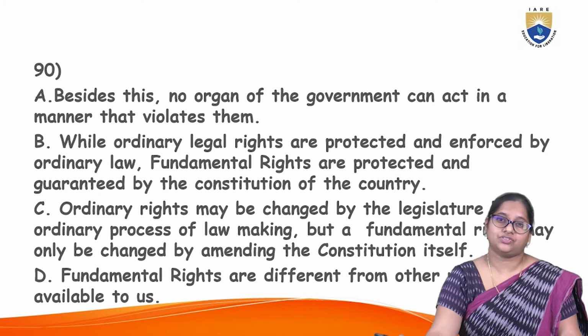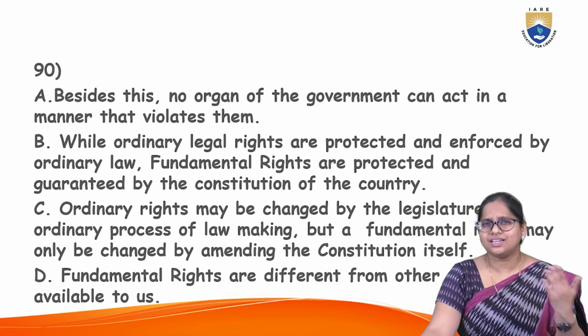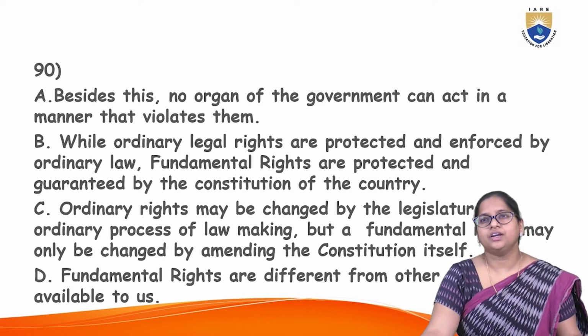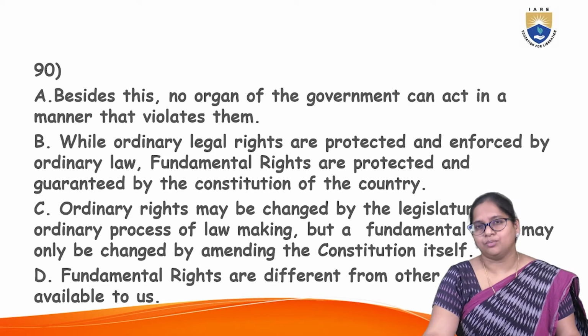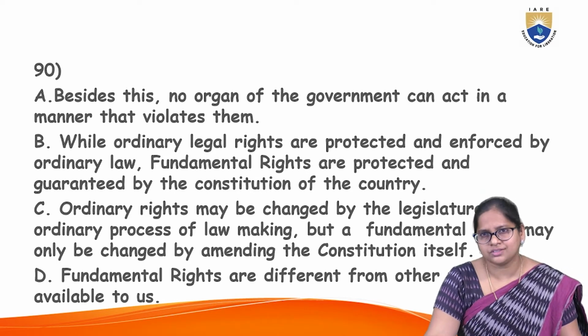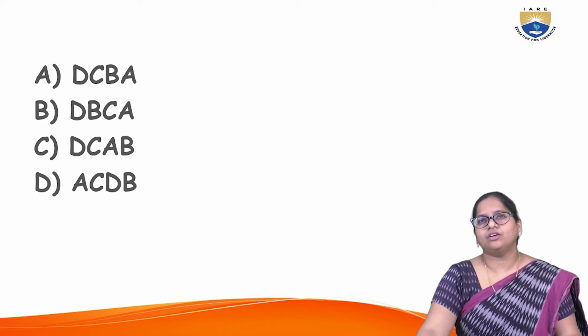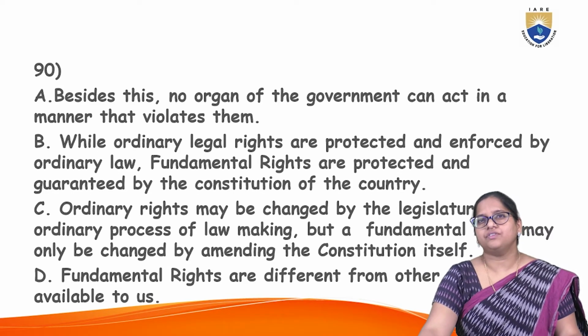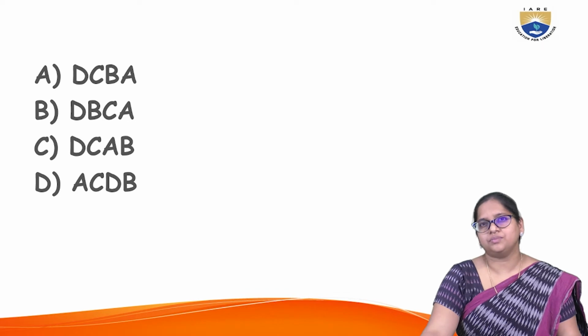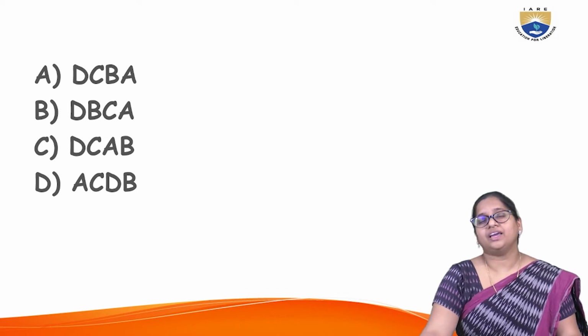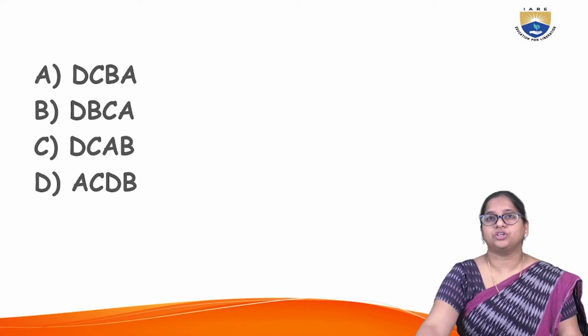This is the introductory line. It is generalizing, introducing a general idea. Now, the options given for you are DCBA, DBCA, DCAB and ACDB.